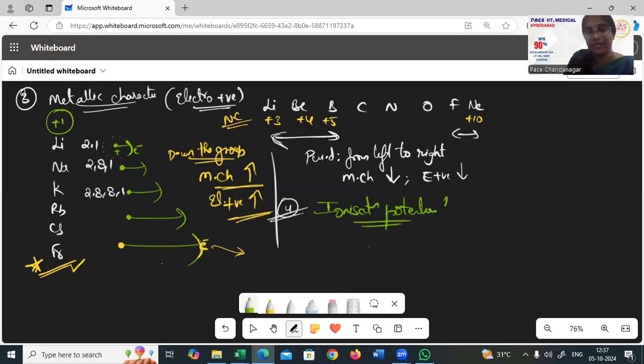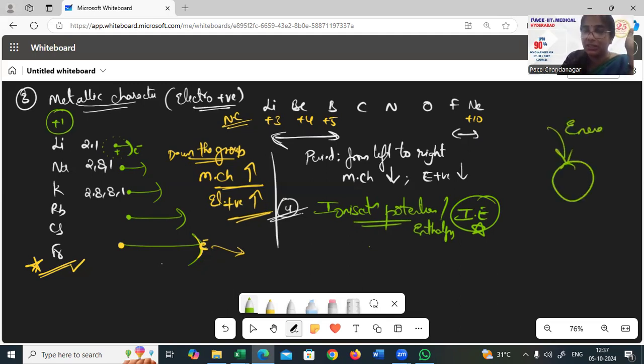Ionization enthalpy, IE, states that it is the energy required for an atom to remove an electron. Remember one thing, this is an atom. If you give energy to the atom, the electron comes out. The electron is released.